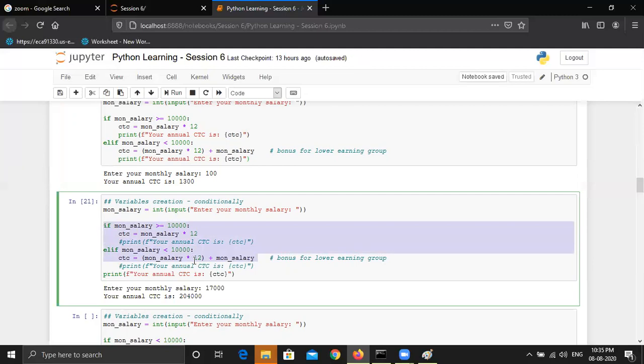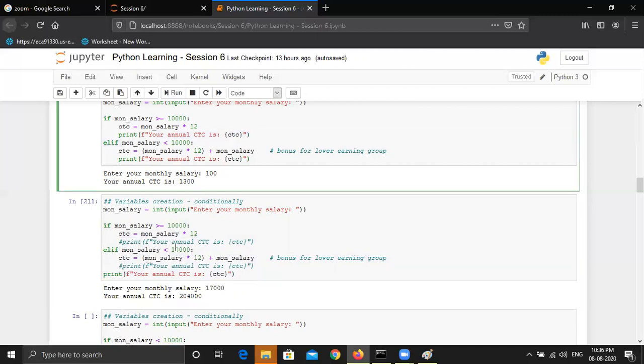This is completed. But Python will see that there are some other statements that are left to be processed in my program. So even if this if else block is completed, we now have a CTC variable in place after executing this statement, and the CTC variable is created. And finally, it will check there is one more statement to be processed. So the CTC variable will be printed according to this print statement now. So even if CTC is computed here or here, it will print out this statement out of the if else block. Here, the print statement was dependent on the conditions, but here it is not dependent on the conditions, right?